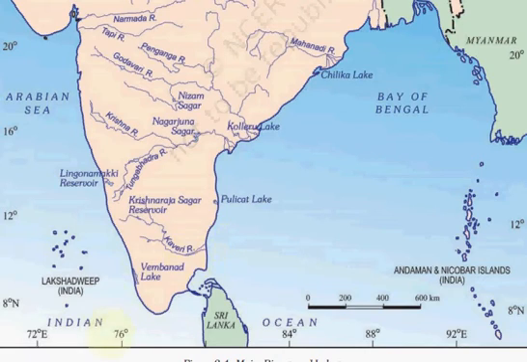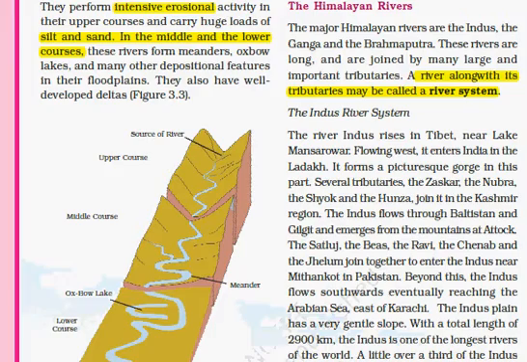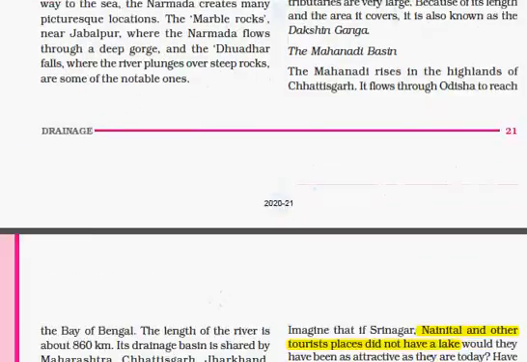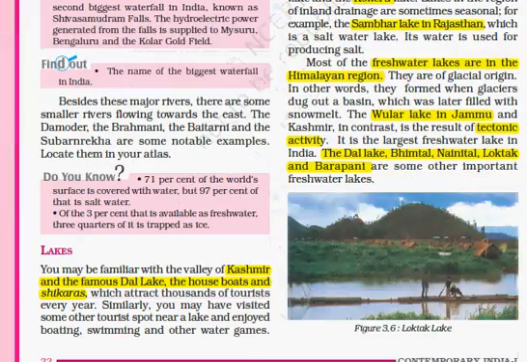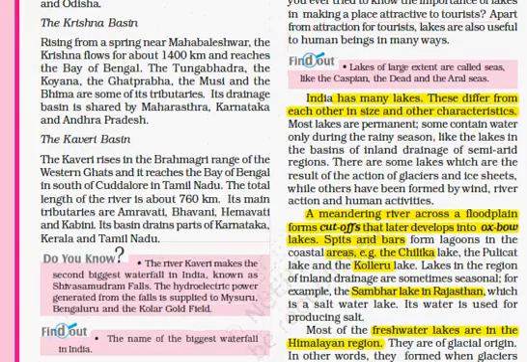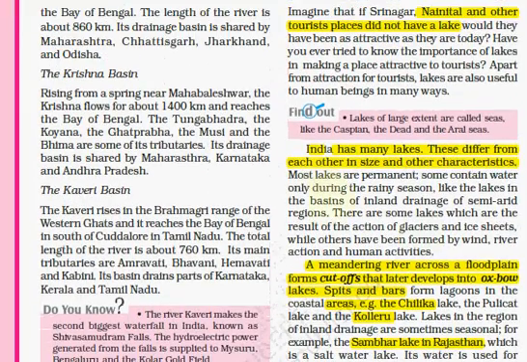Then we will be seeing the second important drainage system, which is lakes. Whenever you go to a tourist place, you see there are lakes. For example, in Kashmir there is Dal Lake where houseboats and shikaras are there. Then in Nainital there is Nainital Lake. Then in Rajasthan there are various lakes. So India has many lakes. These differ from each other in size and other characteristics.